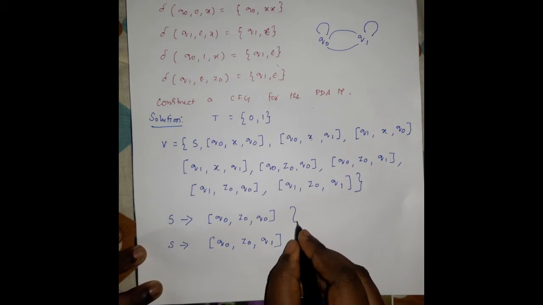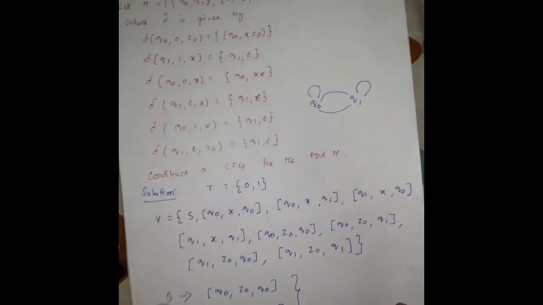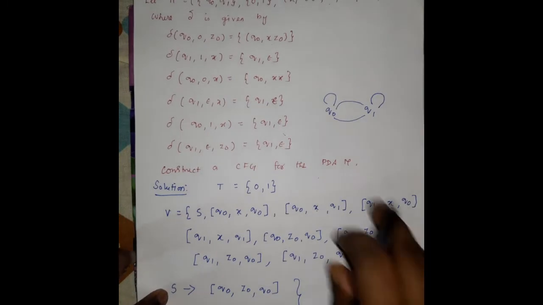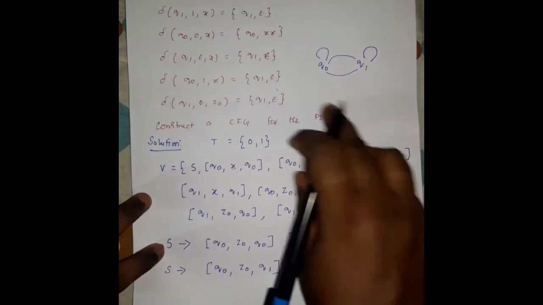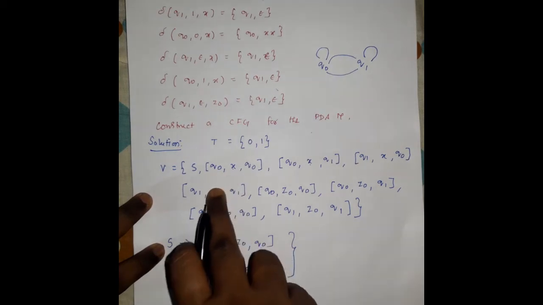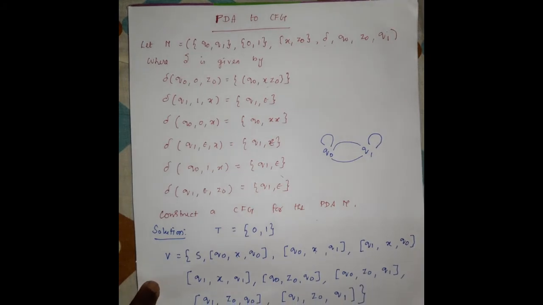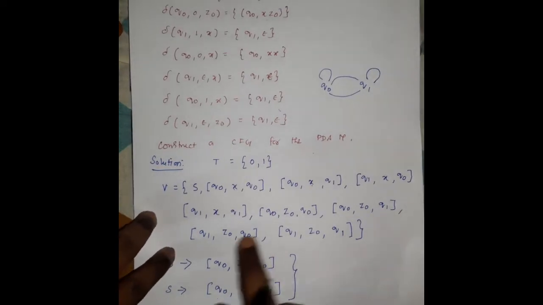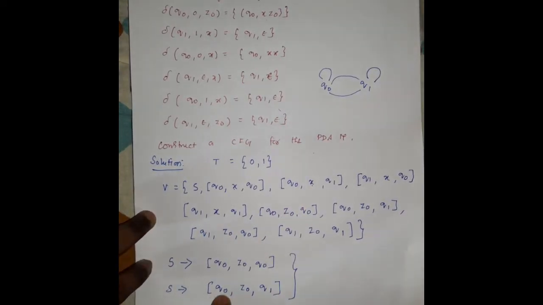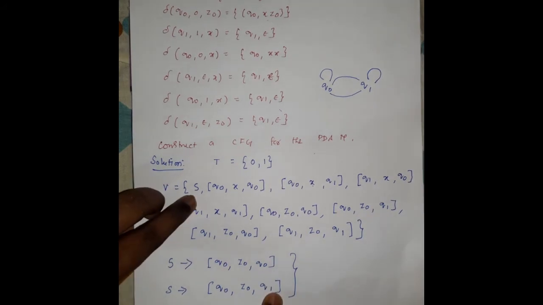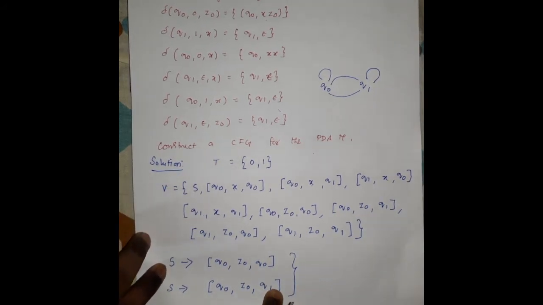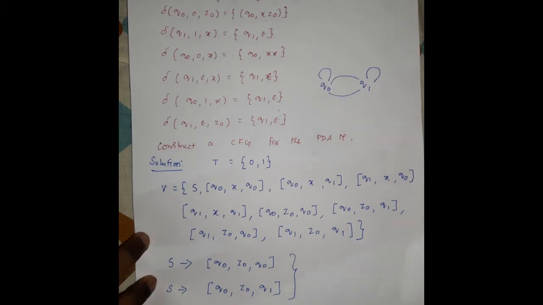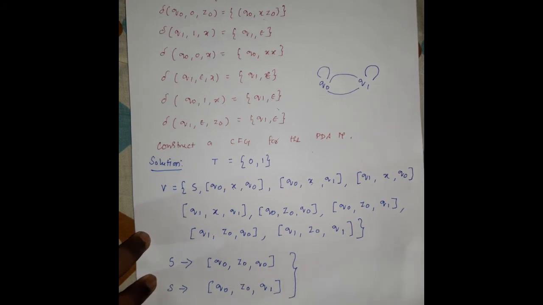So this is the grammar production rule for this start symbol, q0 to q0, or q0 to q1. Here we are using two stack symbols x and z0, because in the given definition of the pushdown automata they give two stack symbols. So in the other variables we use two stack symbols for all possible cases, but this is the production rule for the variable capital S. S is the start symbol, so it includes only the initial state and the bottom of the stack element, which is only z0.